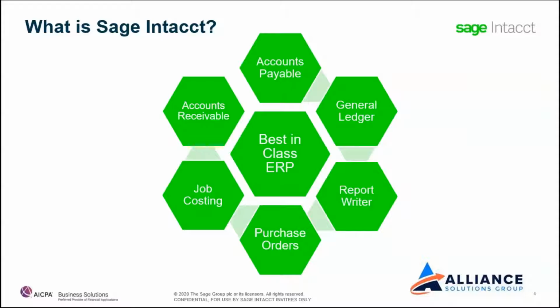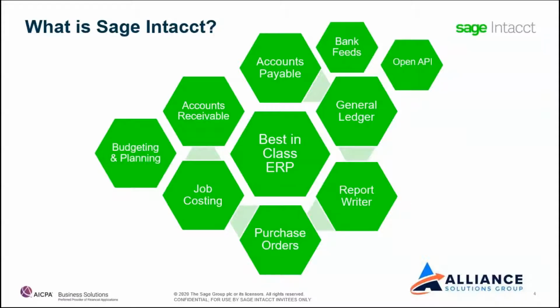Intacct is a best-in-class ERP, handles the general accounting that everybody's used to, accounts payable, job costing, but then we started adding things, bank feeds, being able to bring in those transactions directly from your bank or your credit cards. It's an open API, so people can write to it, other companies, other solutions. We have a budget and planning piece of the puzzle.